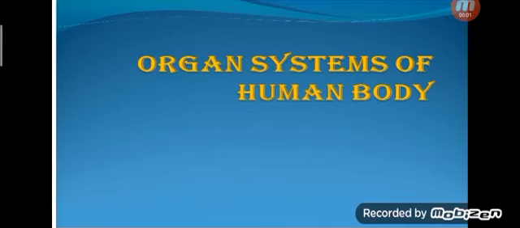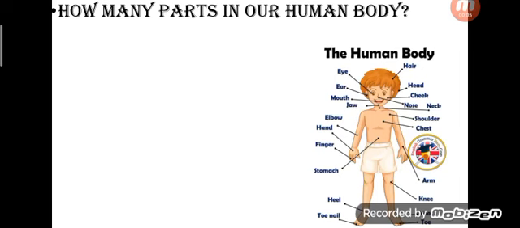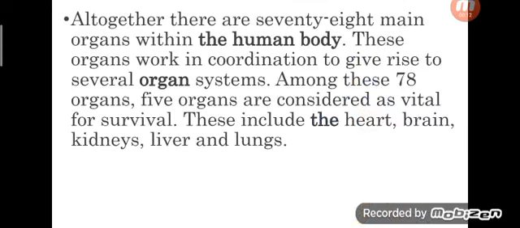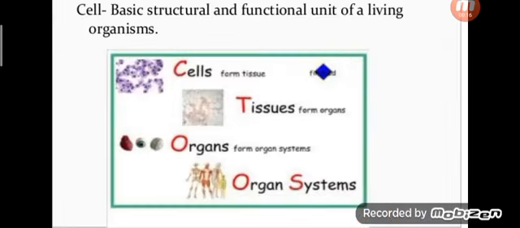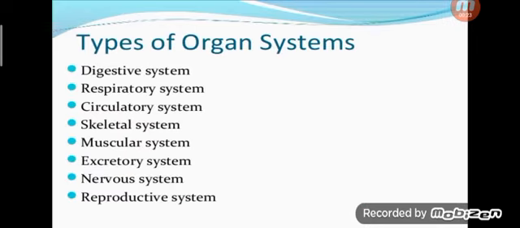Next chapter is organ systems of the human body. So how many parts are in our human body? 78 organs, more than 50 parts, make our human body. Cells make tissues. Tissues form organs. Organs form organ systems. So what are the types of organ systems? Digestive system, respiratory, circulatory, skeletal, muscular, excretory, nervous and reproductive system.